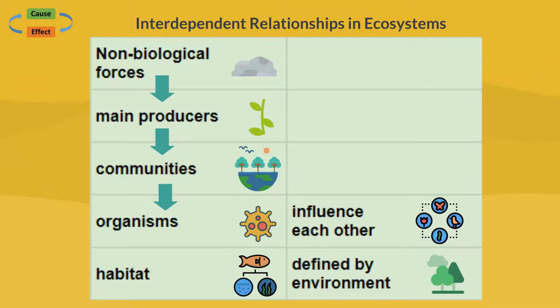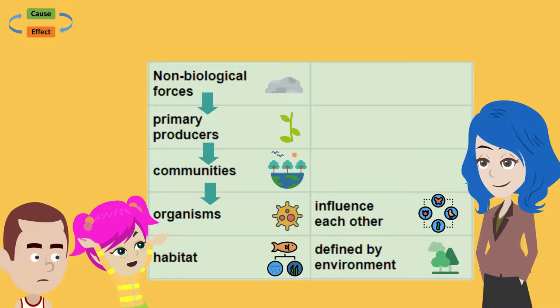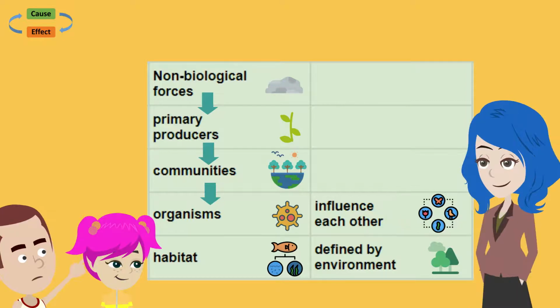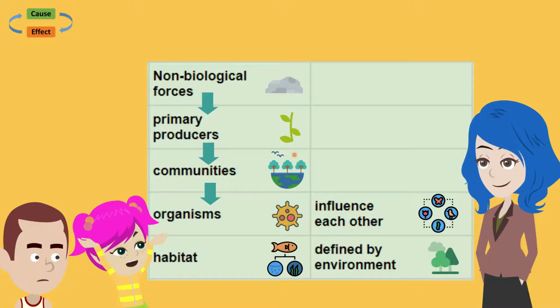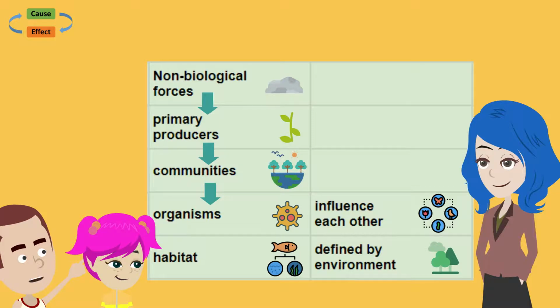Interdependent relationships in ecosystems. Who determines the primary producers? The plants and algae. Who defines an ecological community? The primary producers. What is an ecological community? A community is a group of organisms that influence each other. What defines an ecological habitat? The environment defines it.